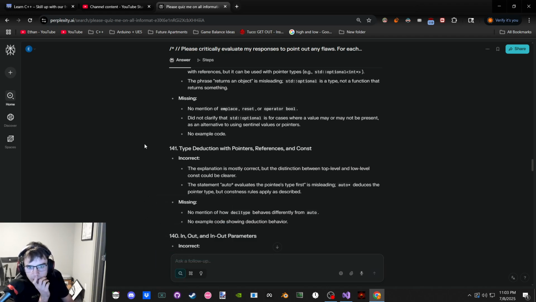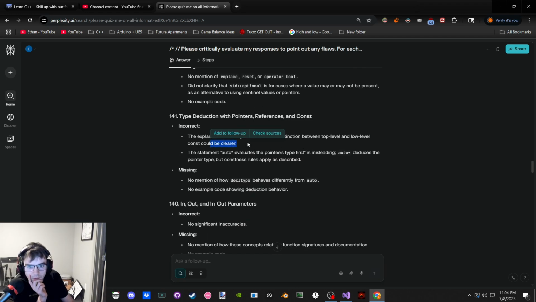Okay. No mention of the value may or may not be present. Oh, well, yeah, I guess I didn't say when I would use it, but yeah, you would use that so you don't have to have a sentinel value, because maybe you're returning a value where there are no sentinel values that could be valid. Type direction, mostly correct. Distinction, could be clearer. Okay.